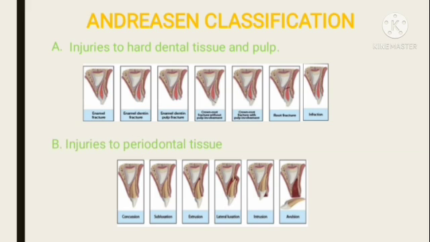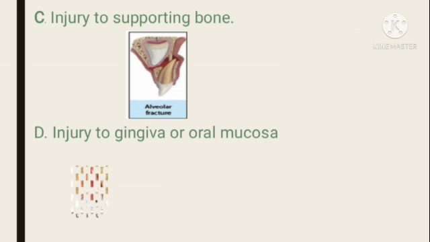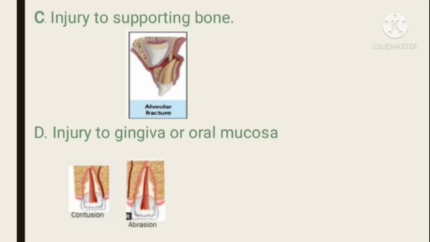Injuries to periodontal tissue include concussion, subluxation, extrusion, lateral luxation, intrusion, avulsion. Injury to supporting bone includes alveolar fracture. Injury to gingiva or oral mucosa includes contusion, abrasion, laceration.